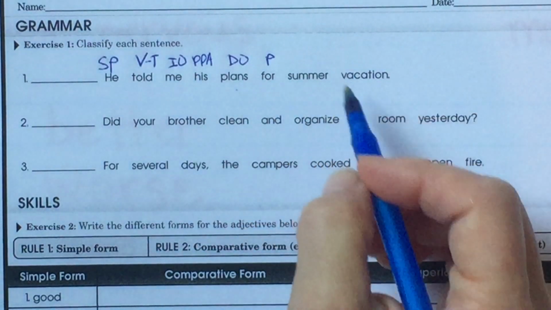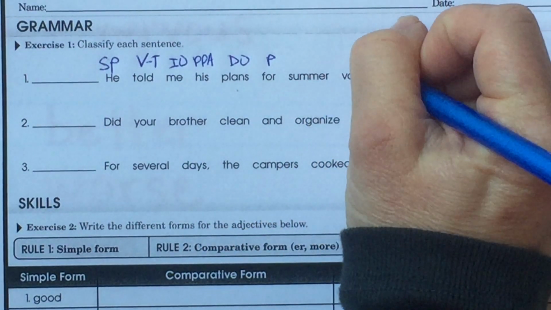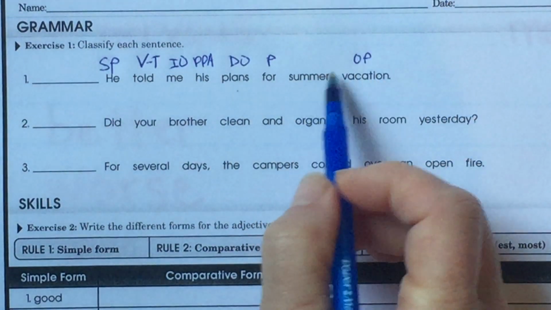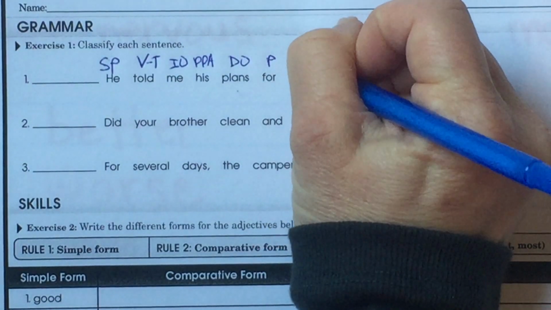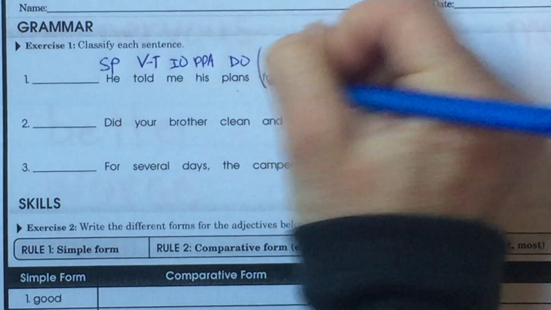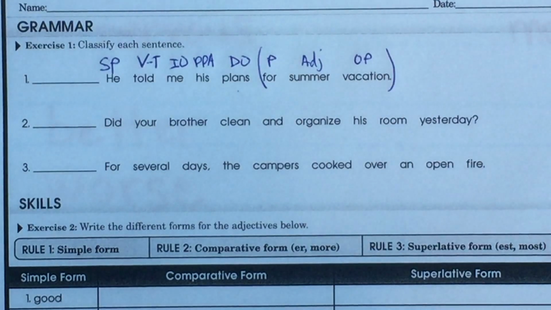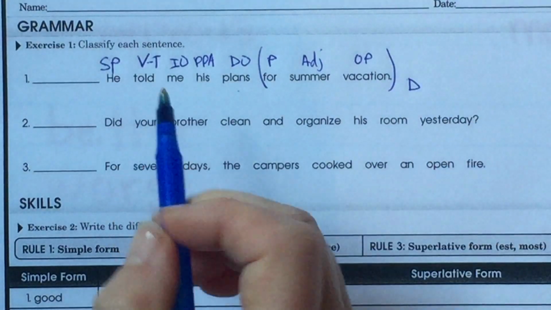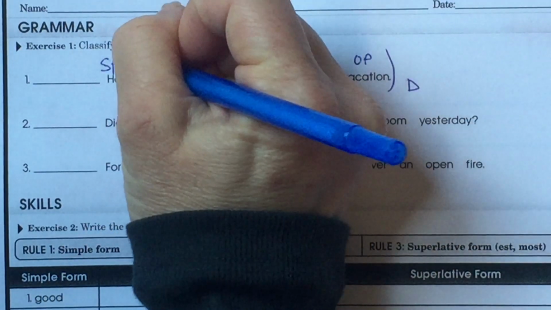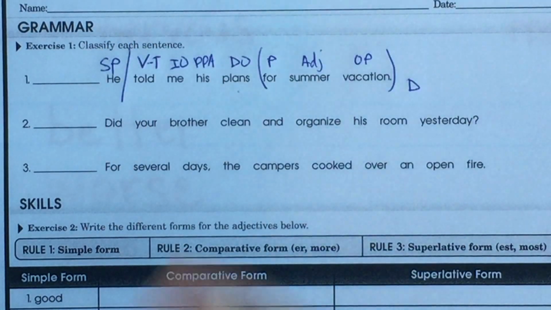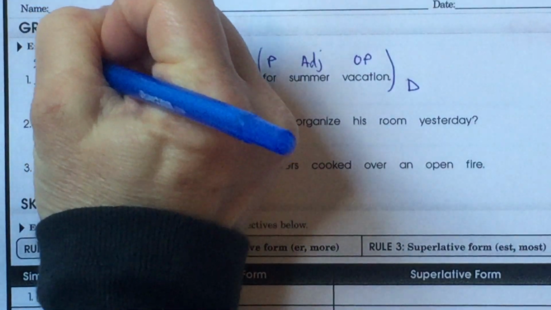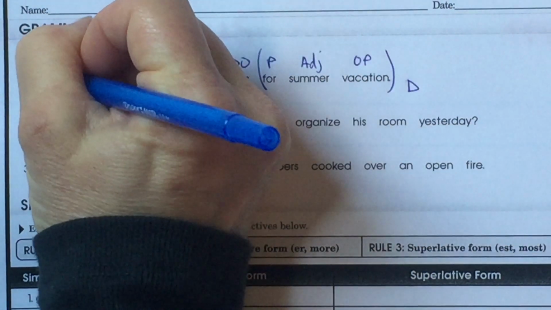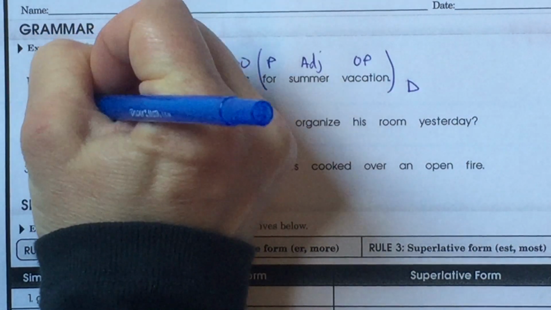For vacation, because this is what kind of vacation? Object of the preposition. What kind of vacation? Summer vacation, adjective. For summer vacation, prepositional phrase. This is a declarative sentence. Divide between the subject and the verb, he told. This is a subject, noun, verb, transitive, IODO, pattern 3.